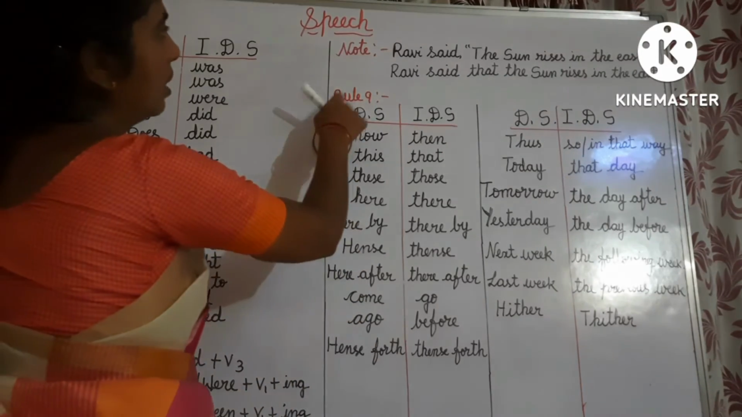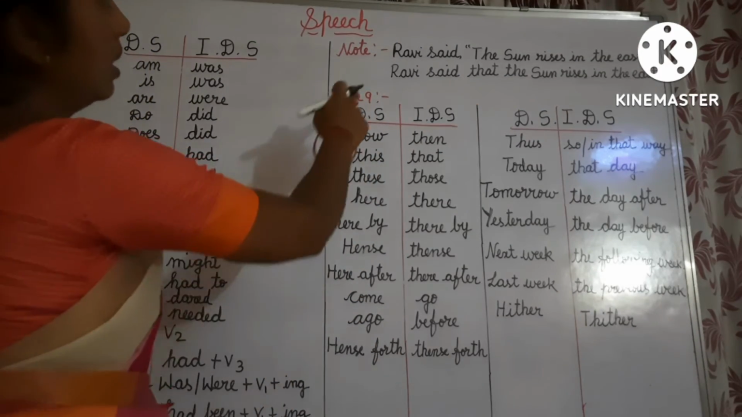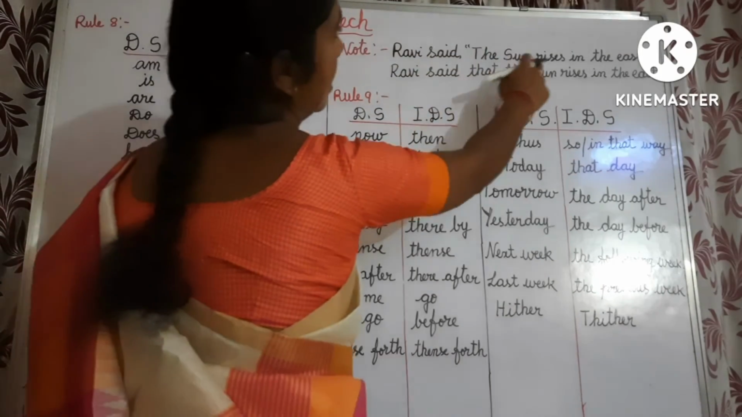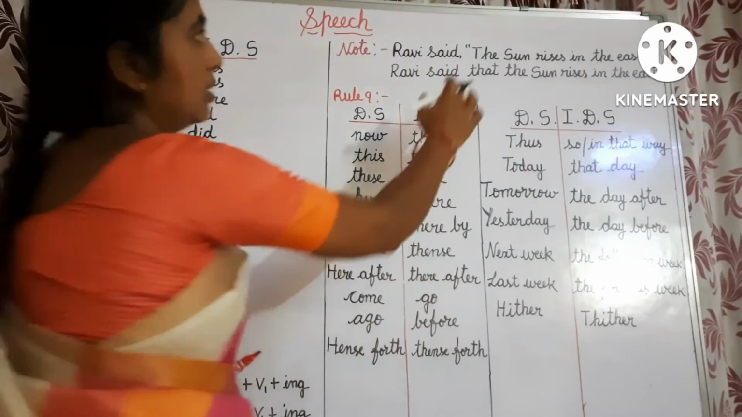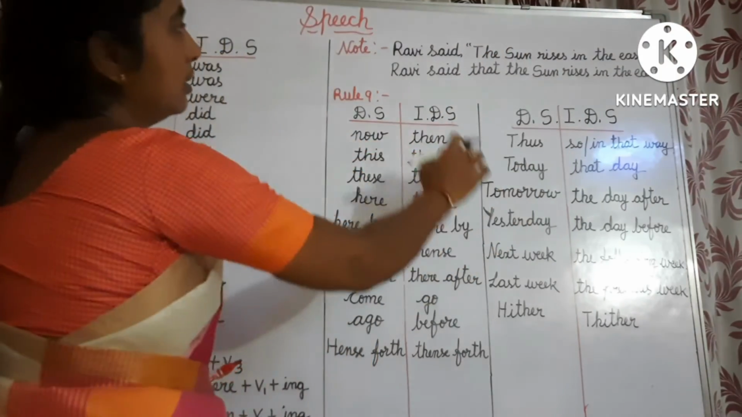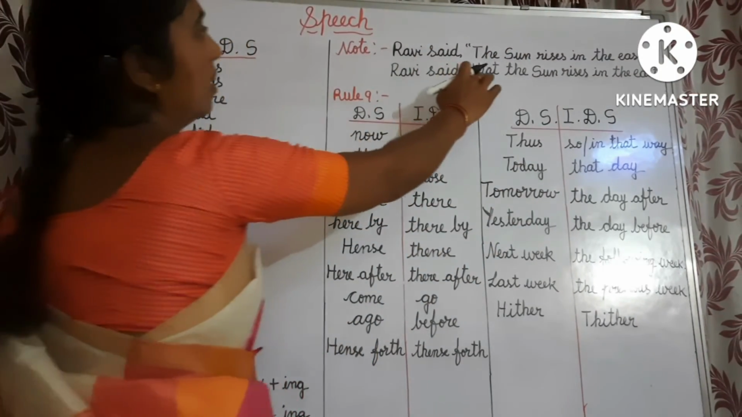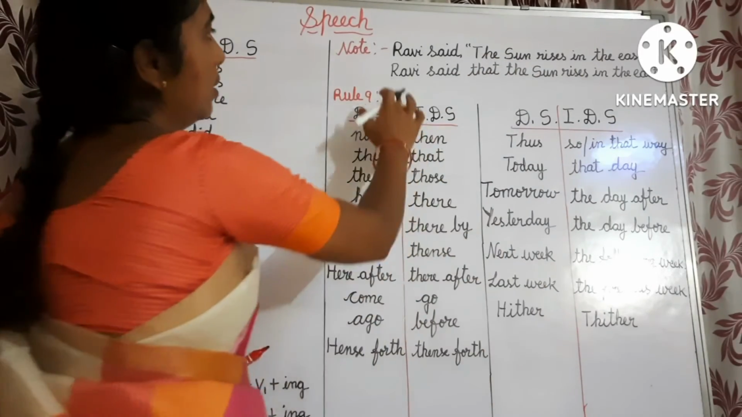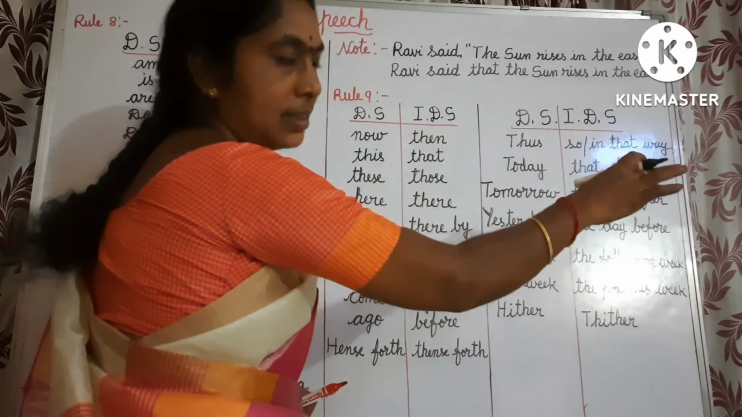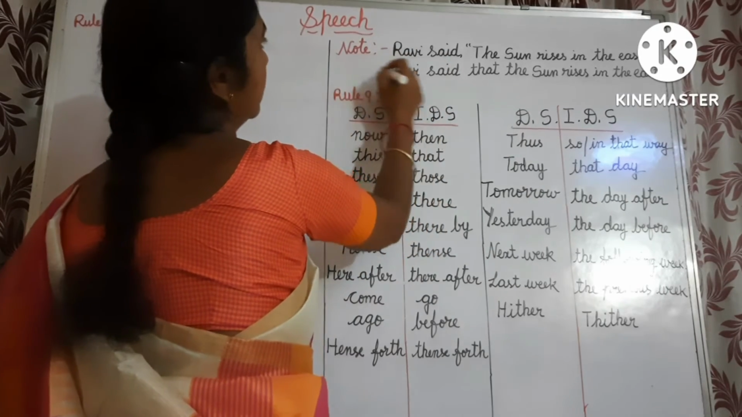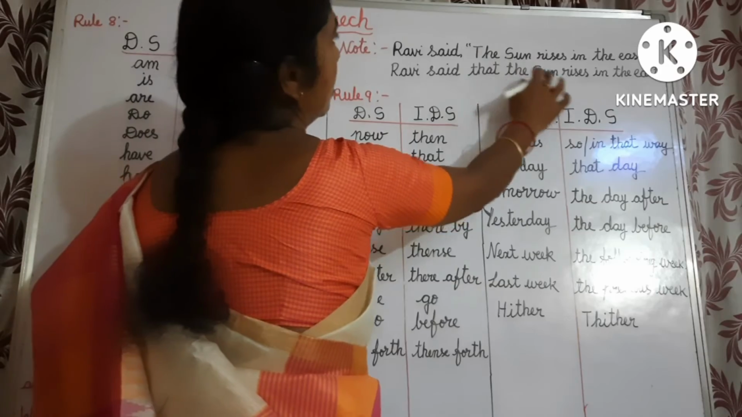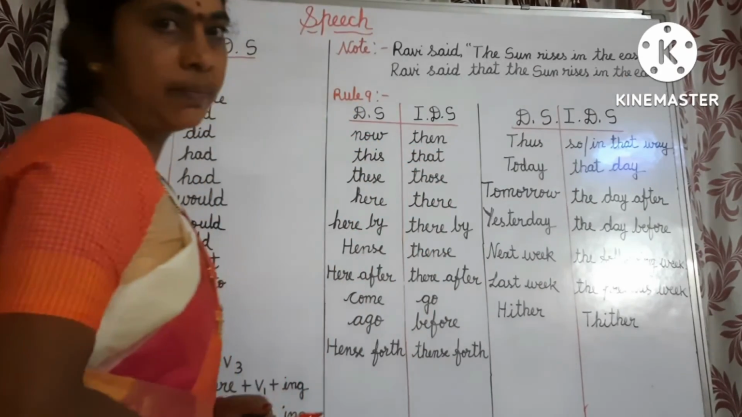Now, rule number, see one example. Ravi said, it is direct speech, "The sun rises in the east." It is a universal truth, na? See, said is in past tense. We need not change universal truths into past tense. We have to write that sentence as it is. For example, indirect speech: Ravi said conjunction that the sun rises in the east, full stop.